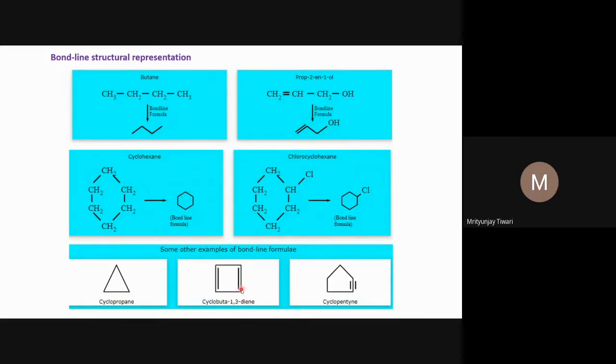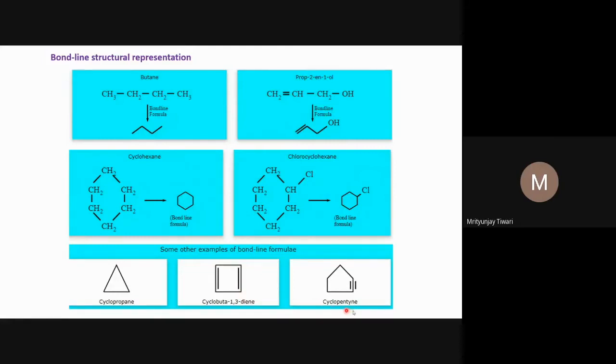Each corner has a carbon atom, and it means three valencies of this carbon atom are already completed because of the CC bonds. So only one hydrogen atom is required now to complete the valency, which means it must be a CH group. We see a similar story at this end: one double bond and one single bond. So all the corners of this cyclobuta-1,3-diene should have a CH group.